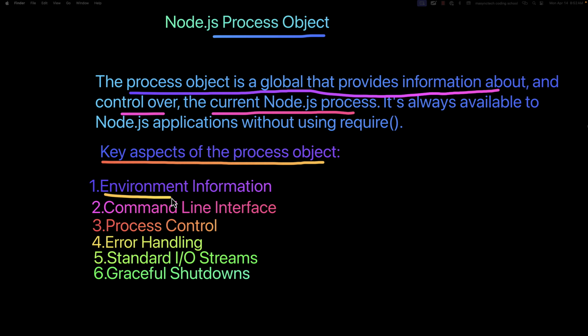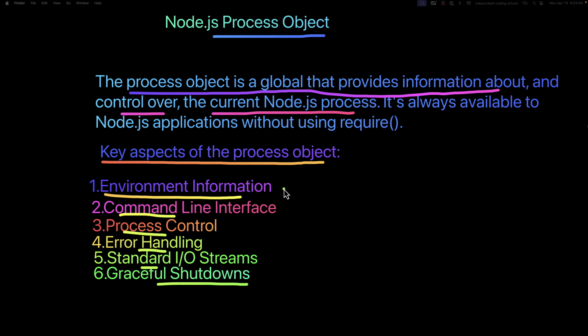Let's see some key aspects of the process object. One is the environment information, command line interface, process control, error handling, standard I/O streams, graceful shutdowns. Let's begin with the environment information. The process object provides crucial information about the environment where your Node.js application is running on. And this one includes details about the operating system, Node.js version, and environment variables.